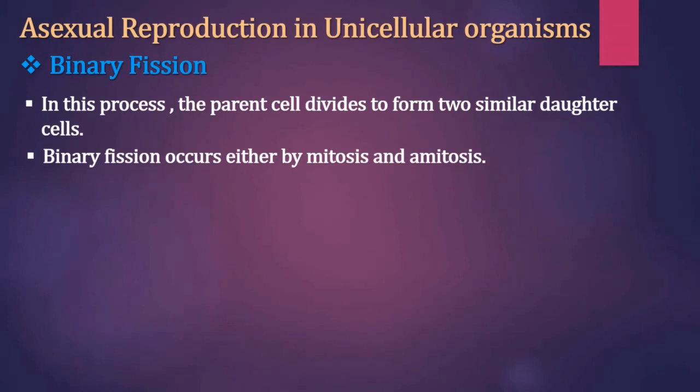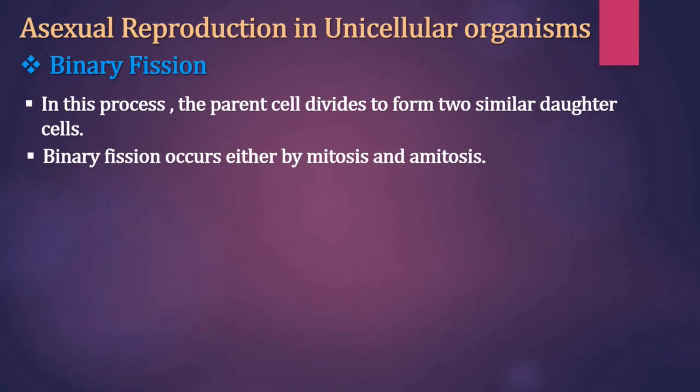Children, in this process, the parent cell divides to form two similar daughter cells. Binary fission occurs either by mitosis or amitosis. Mitosis means a type of cell division that results in two daughter cells having the same number and kind of chromosomes as the parent nucleus, typically of ordinary tissue group.